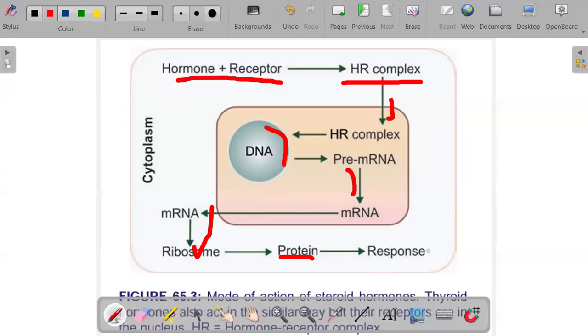That's how this response comes into play. So this is basically what you have to know about hormones. We've talked about what a hormone is, the types of hormones, examples of these types, and also the mechanism of action of these hormones, the three mechanisms of action.